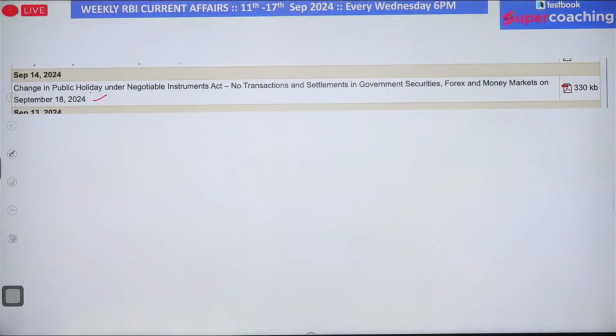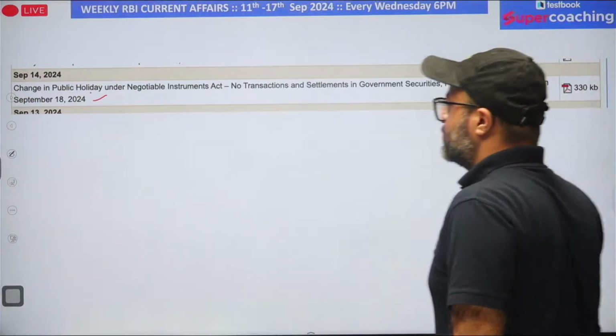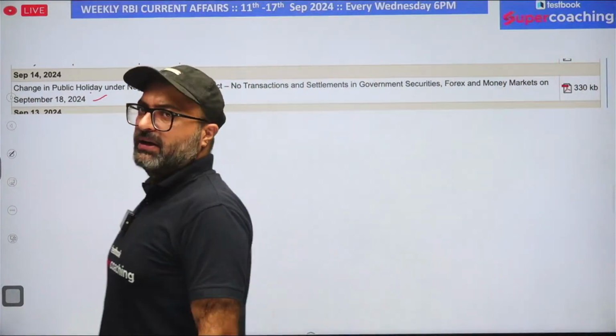the bank holidays, if someone asks you, sir, who decides the bank holidays? Then bank holidays are officially decided by RBI, and RBI has this power to decide. RBI possesses the power to decide the banking holidays under the Negotiable Instruments Act 1881.